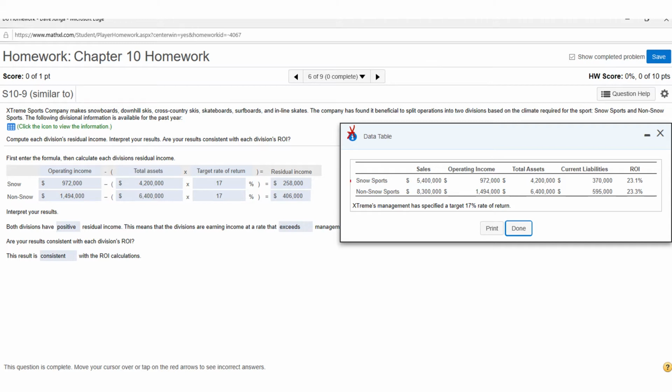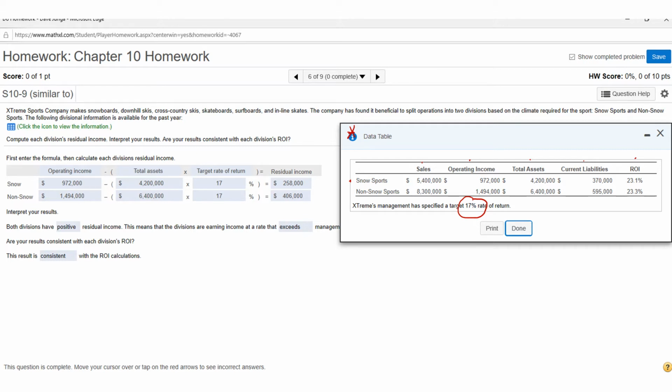You've got snow sports and non-snow sports, and as you can see, they give you the sales, operating income, total assets, current liabilities, and they already calculated the ROI for you. Here's the other thing that's important in this problem. It says Extremes Management has specified a target of 17% rate of return. That's their target rate of return. So to calculate residual income, you simply take the operating income and subtract out the target income.